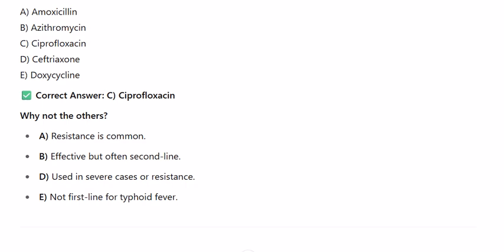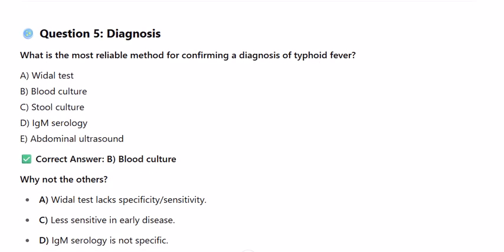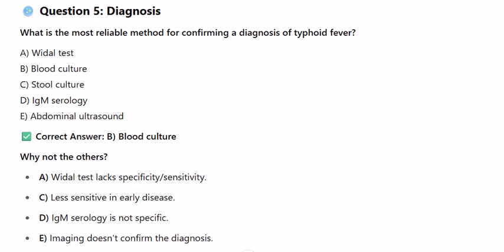Question 5. Diagnosis. What is the most reliable method for confirming a diagnosis of typhoid fever? A. Widal test. B. Blood culture. C. Stool culture. D. IgM serology. E. Abdominal ultrasound. Correct answer B. Blood culture. Why not the others? A. Widal test lacks specificity and sensitivity. C. Less sensitive in early disease. D. IgM serology is not specific. E. Imaging doesn't confirm the diagnosis.